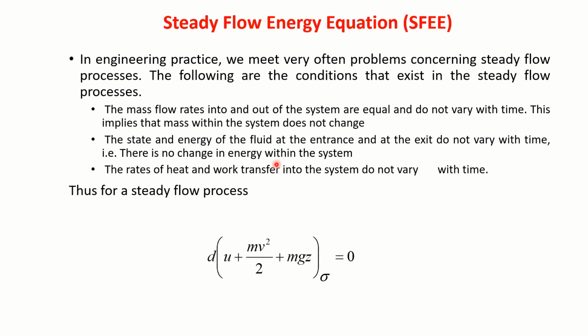Let us see, many of the engineering devices are steady flow devices. What do you mean by that? Suppose, let us say, an aircraft is flying from airport A to airport B. Other than its takeoff and landing, midway it will be flying at a steady speed. That means it will be continuously producing a constant amount of thrust.